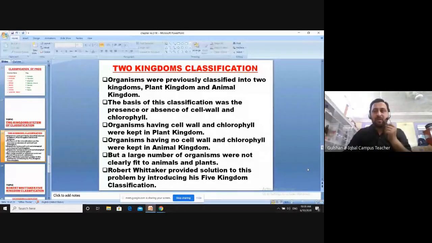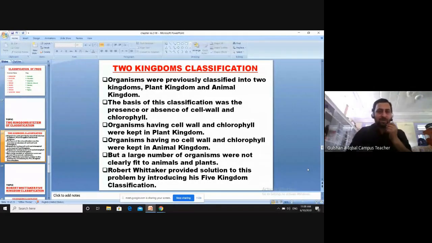Some did not have the cell wall and did not have chlorophyll, some had chlorophyll but not the cell wall, or some had the cell wall but not chlorophyll. So there was confusion. To reduce that confusion, a scientist named Robert Whittaker gave a new system of classification, known as five kingdom classification.